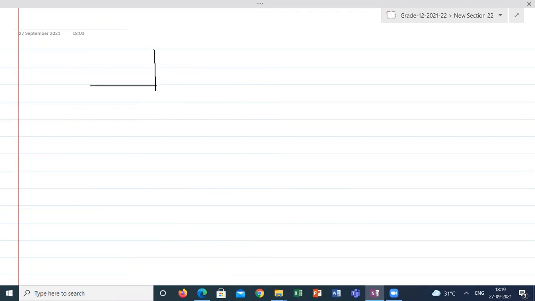Suppose I'm taking a triangle ABC, where B is the right angle and theta is my reference angle. I can form any number of right angle triangles with respect to theta, where theta is a common angle for all the triangles. The line which is opposite to theta is called the opposite side. The side which is adjacent to theta is called the adjacent side. We know the remaining side is the hypotenuse.